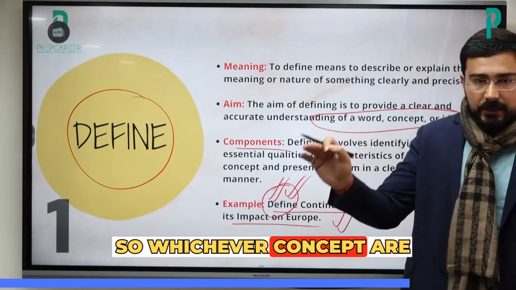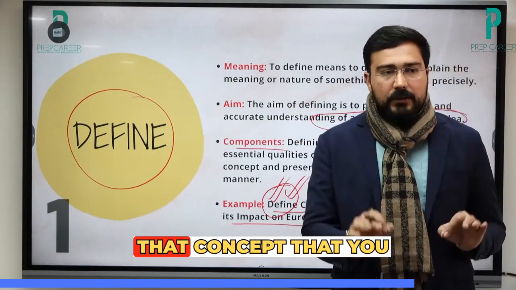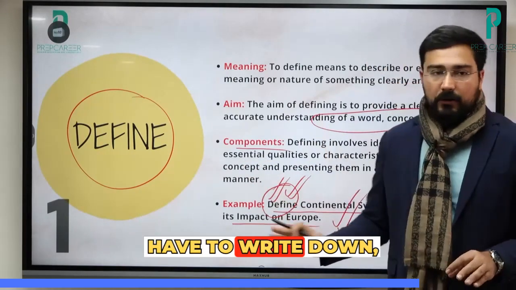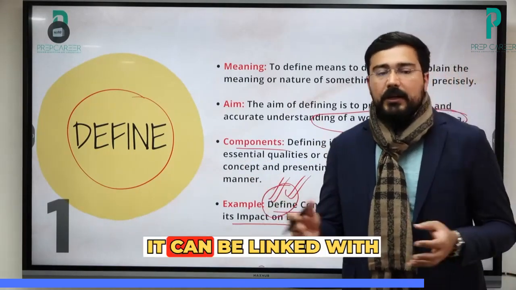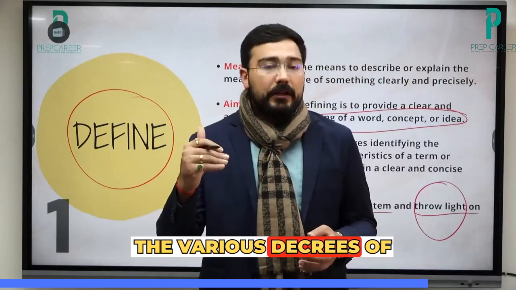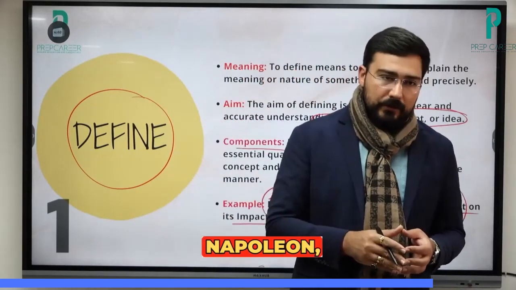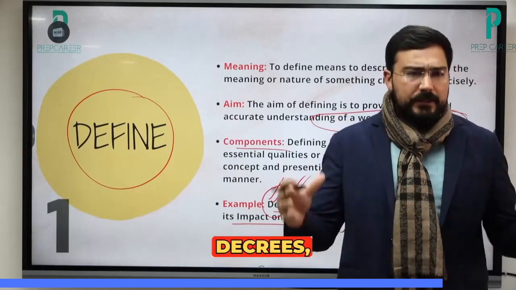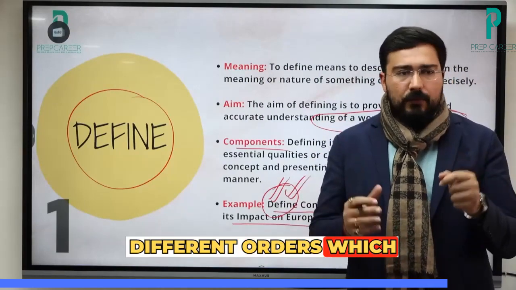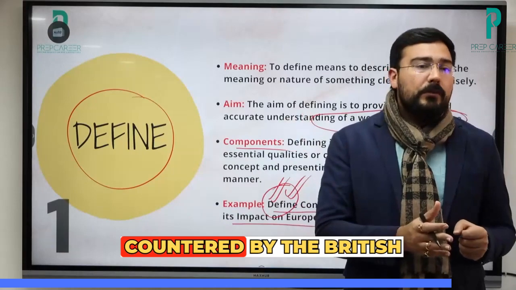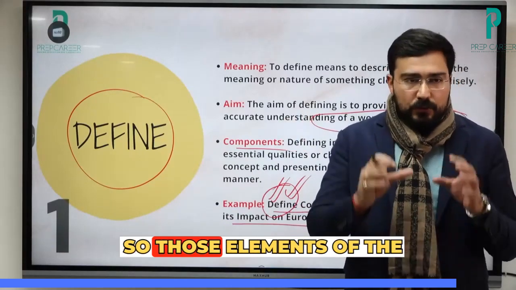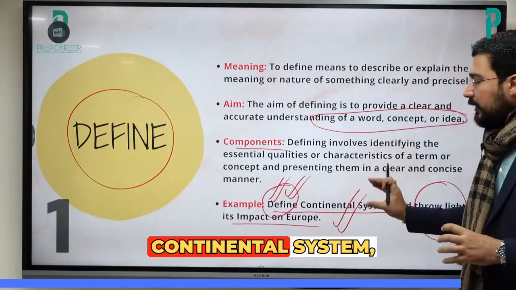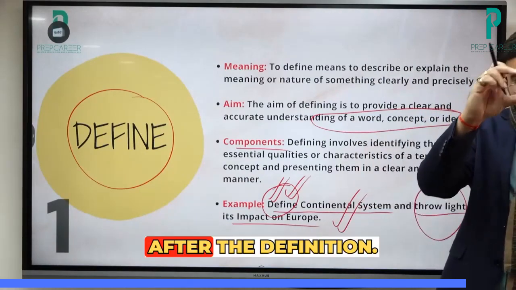So whichever concepts are directly linked with that concept, that you have to write down. Like the continental system, it can be linked with the various decrees of Napoleon, है ना, कि उसमें मिलान डेक्री आता है, प्रूशियन डेक्री आती है, काफ़ी सारे डेक्रीज हैं, different orders, which eventually were then countered by the British. So those जो elements हैं of the continental system, they should be mentioned after the definition.